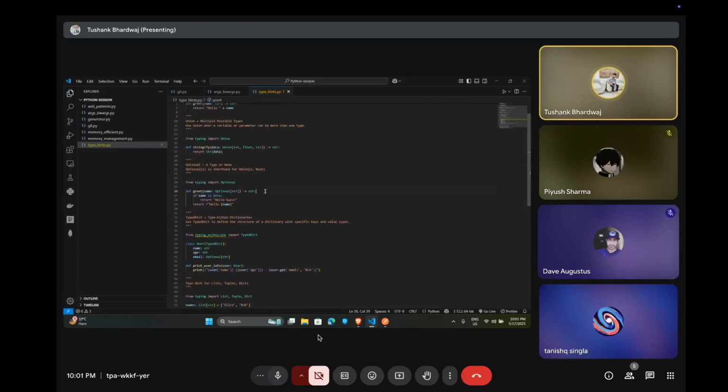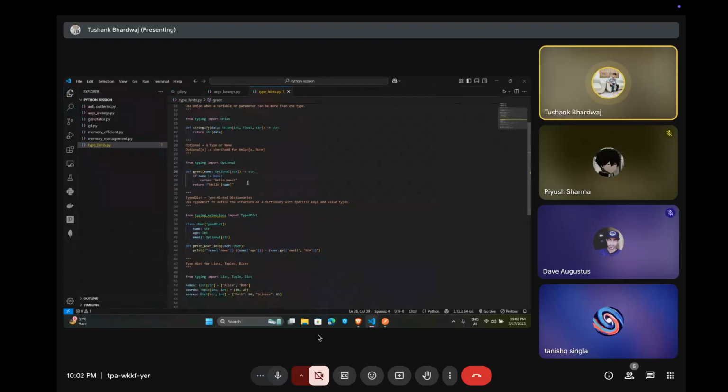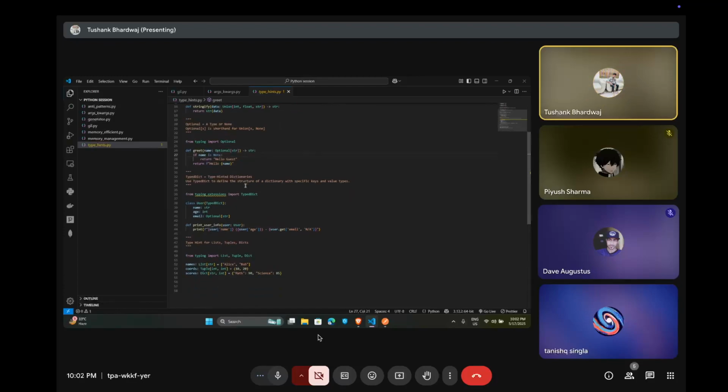Second one, we have Optional. Optional is a single particular type, or it is None. So in this, we can pass a string, or on the other hand, it will be None.